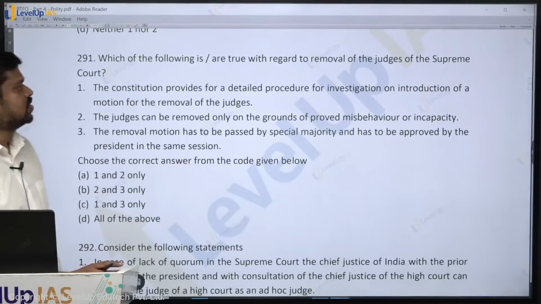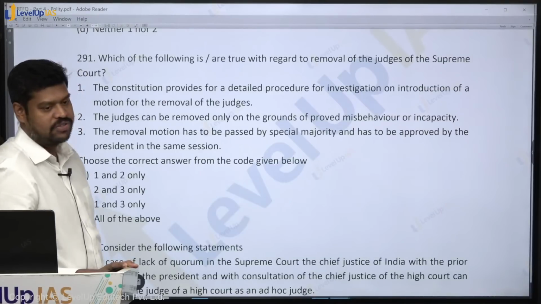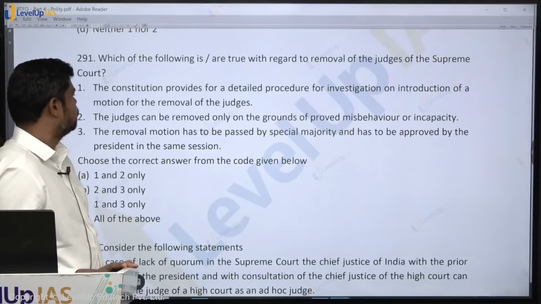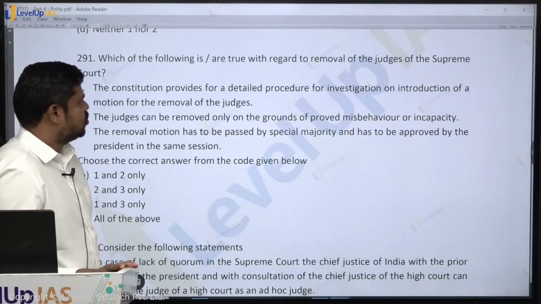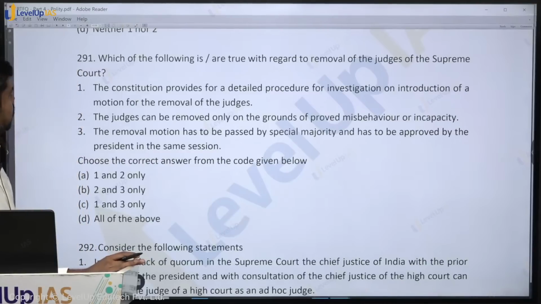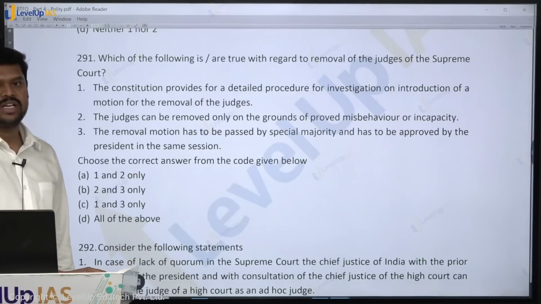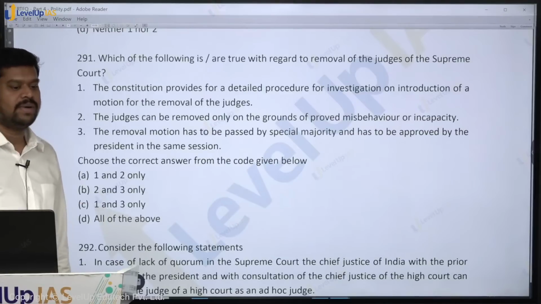Which of the following is true with regard to the removal of the judges of the Supreme Court? The Constitution provides for a detailed procedure for investigation and the introduction of a motion for the removal of the judges. Is it true? The detailed procedure is not given. The detailed procedure has to be brought in by way of a law that is made by the Parliament.